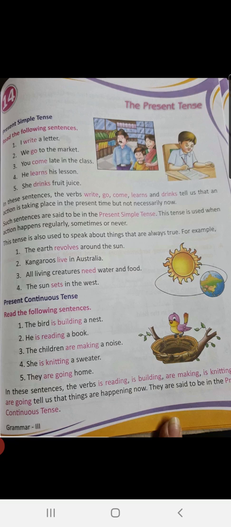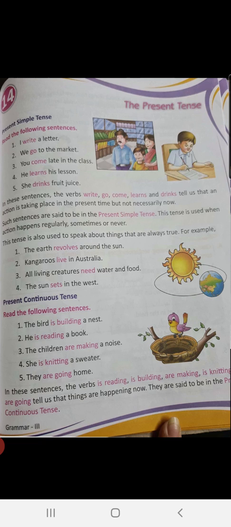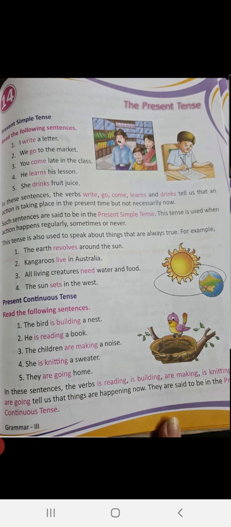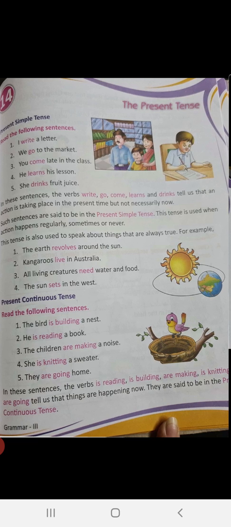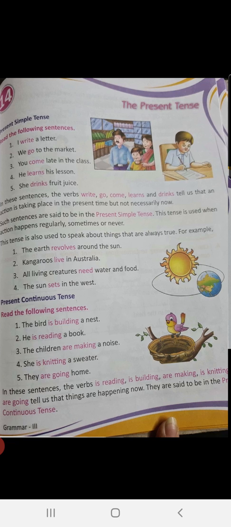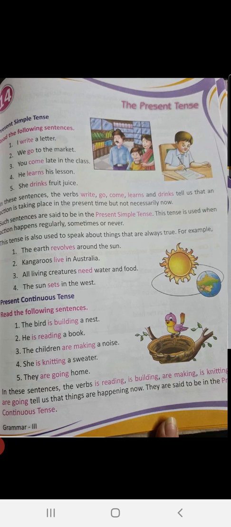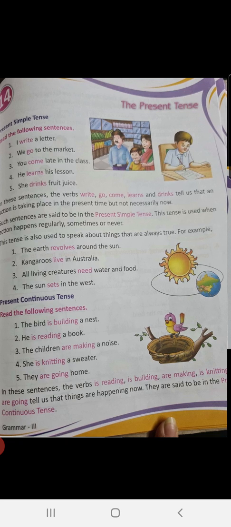Now you can read these examples once again on your own, and we will see your book now. See the heading present continuous tense. Now read the following sentences. Children, in your book, continuous tense is only given under present tense. Okay, future and past tense is not given, but we will be doing it. Is that okay? The bird is building a nest. The bird is the subject, children. Is the helping verb, and building. Build is the verb, first form of the verb, and ing is added to it.